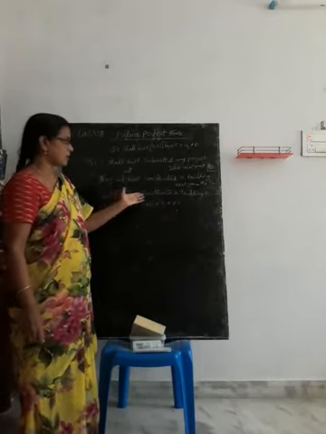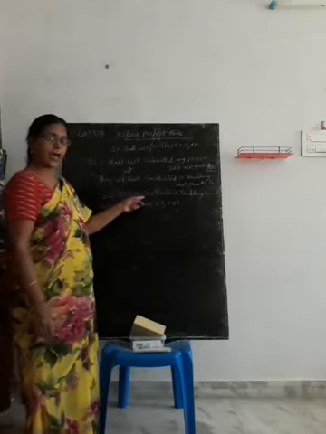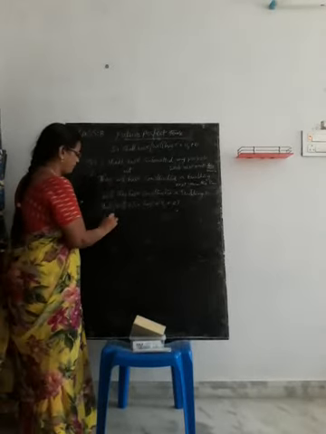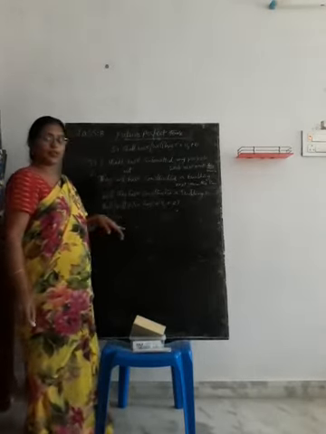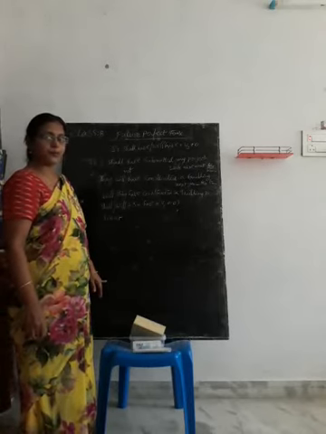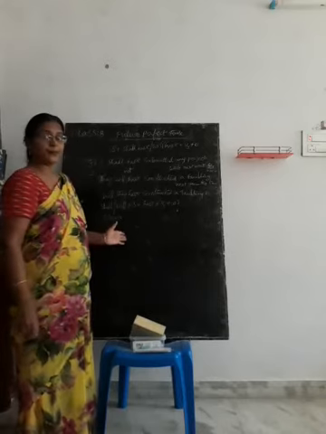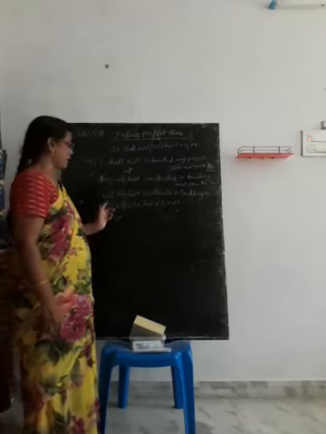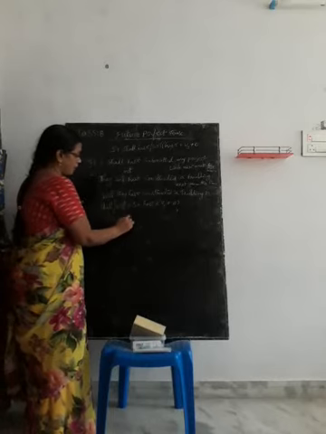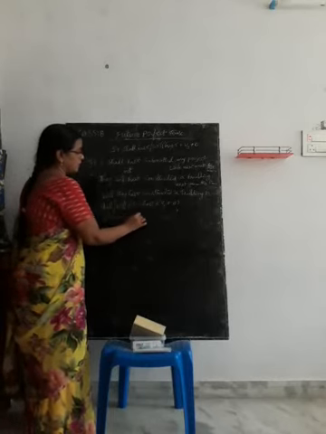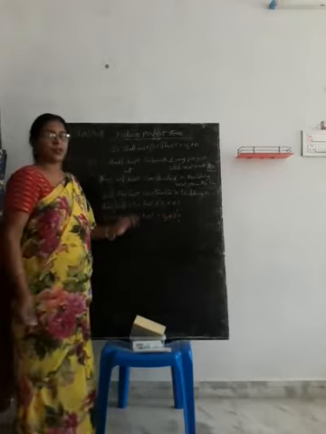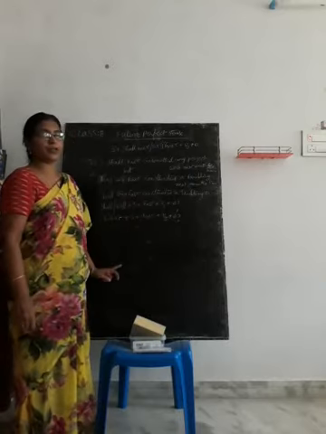Won't they have constructed a building? To make it interrogative negative, won't they have? Will they not have constructed a building next year this time? Won't they have completed their work next week this time? Won't they have joined their duty next month? So in that way we can frame interrogative negatives. The structure is shan't or won't plus subject plus have plus V3 plus object and question mark. This is the way of framing interrogative negative sentences.